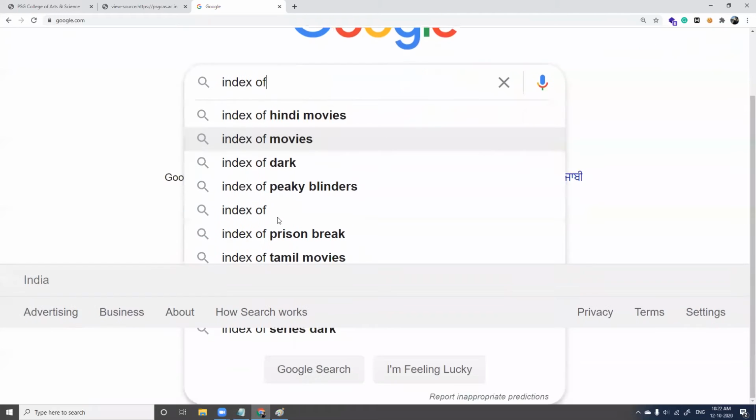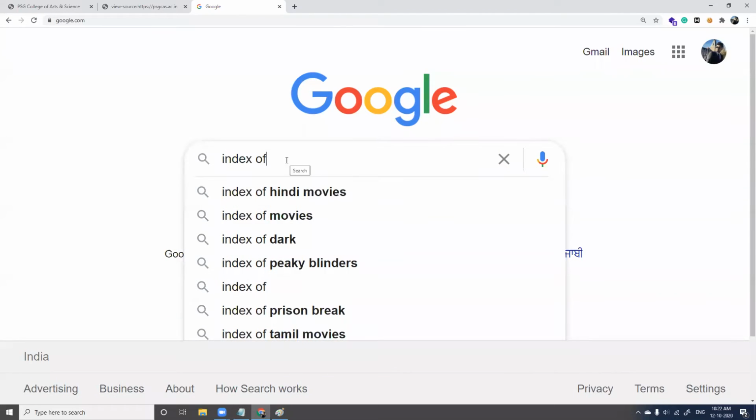You have so many, but I'll just give index of, to check how many websites globally are exposing their private directories just with the help of a simple keyword called index of. Enter.